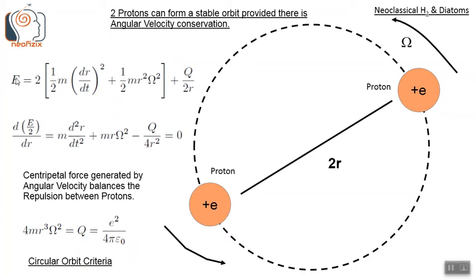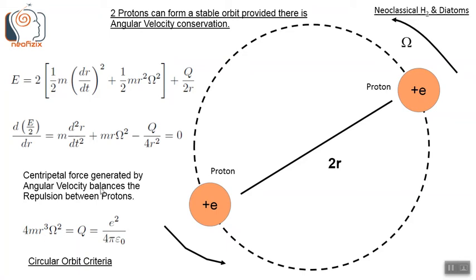If we take the derivative of E with respect to r, we get this expression: m d squared r by dt squared plus m r omega squared minus q by 4 r squared equals 0. This is if energy is conserved, if E equals constant. So here we see that centripetal force is generated. The centripetal force generated by this angular velocity conservation balances the repulsion between the protons.